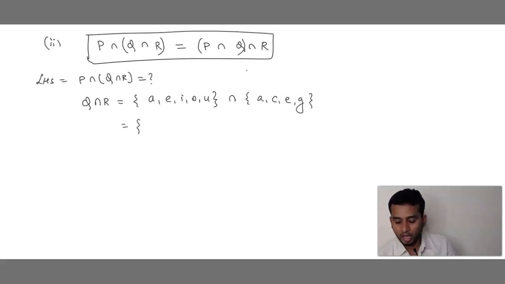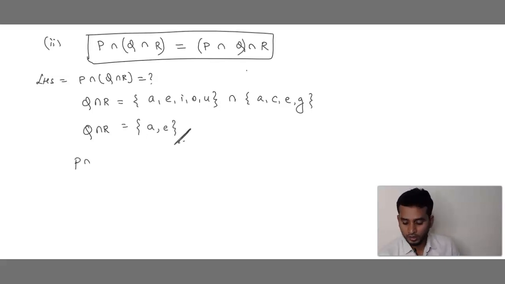अब इन दोनों में क्या कॉमन है बेटा? A, yes, A is there. E, yes, E is there. I, no. O, no. U, no. So answer is AE. So Q intersection R is equals to AE. Now P intersection of Q intersection R is equals to, what is set P? A, B, C, D, E. This is set P.